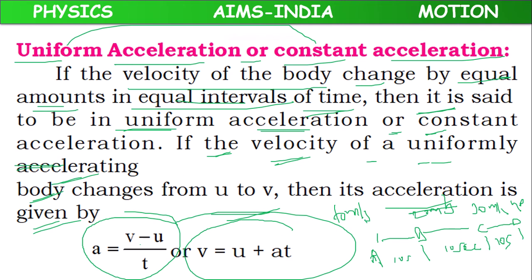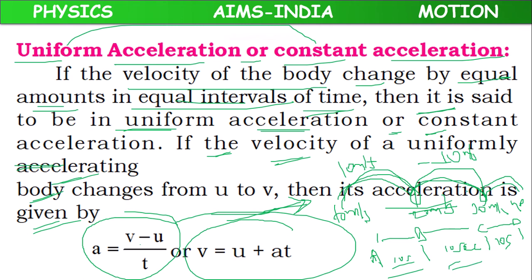If you observe 10 meter per second, 20, 30, 40, the velocity is changing continuously, so the body is accelerating. But what kind of acceleration is it showing? From 10 to 20, the change of velocity is 10 meter per second in 10 seconds. Again, 20 to 30, the change is 10 meter per second in 10 seconds.